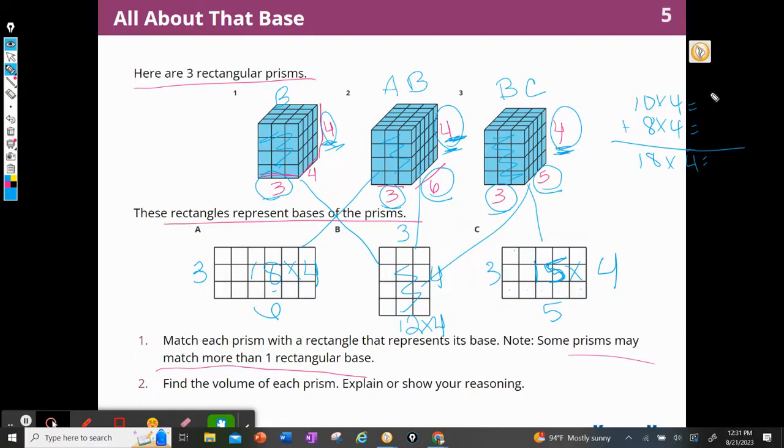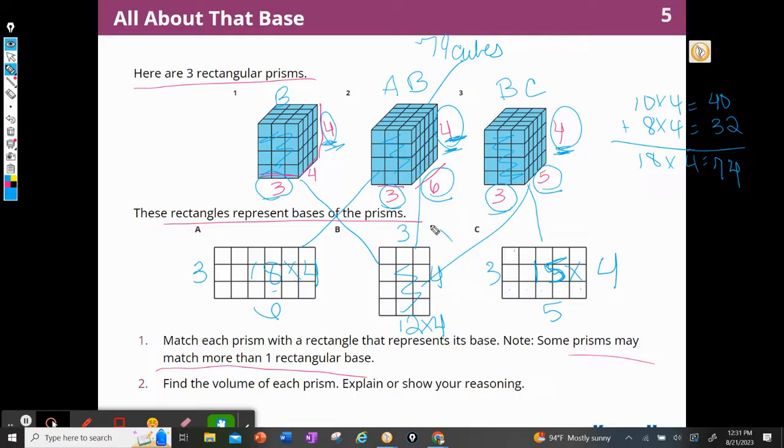So this would be 40 plus 8 times 4 is 32, which, when I add it all together, is 74. So this rectangular prism is 74 cubes.